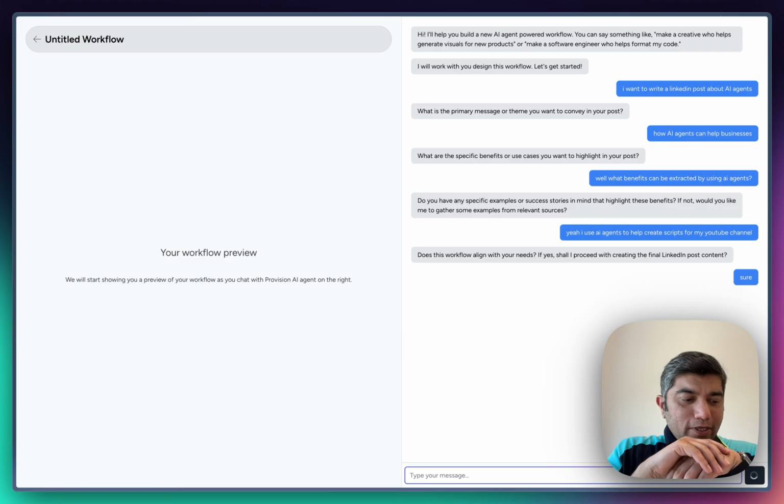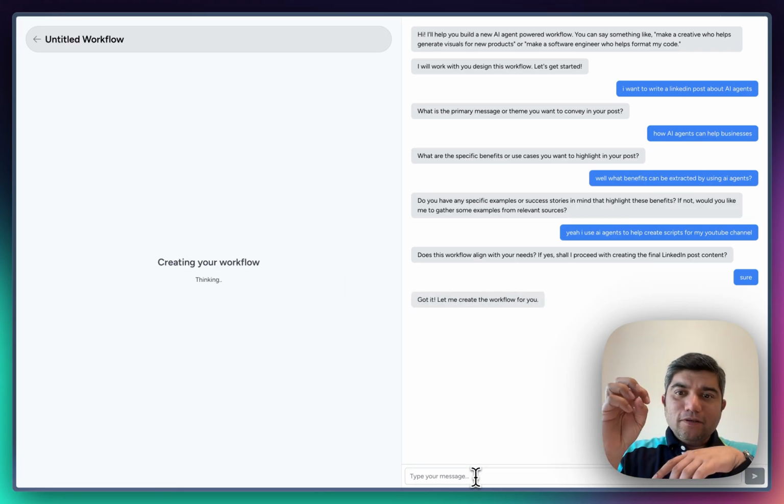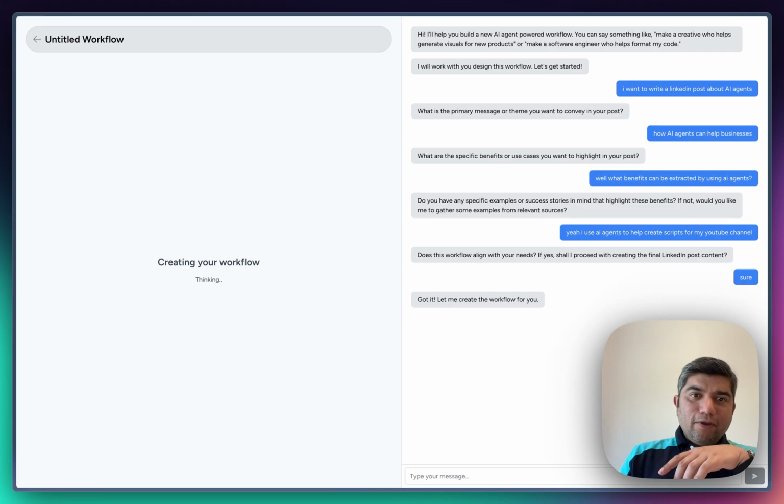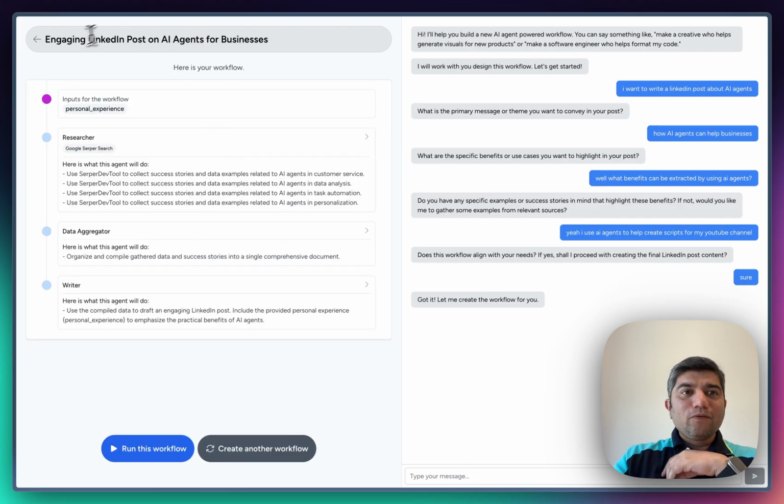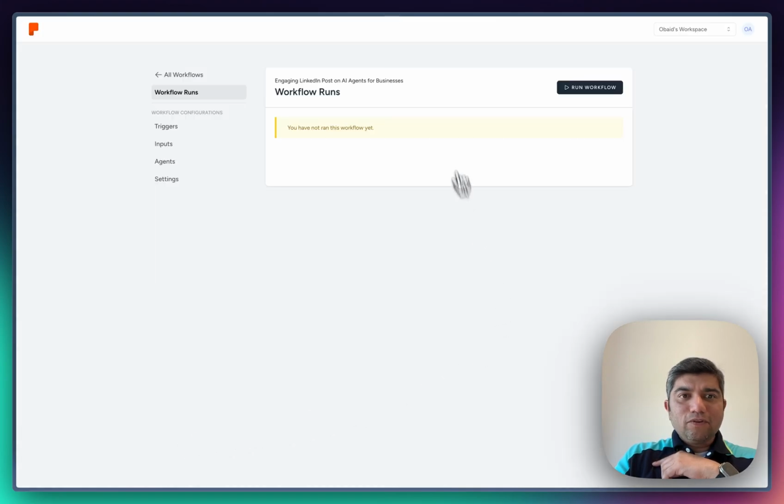At this point, our agent is going to think about the conversation we've had with it. It's going to extract the key information from it. It's going to start thinking about what agents it needs to create, what tasks those agents need to have, what tools those agents need access to. It came up with a name, engaging LinkedIn posts for AI businesses. It's going to have some sort of personal experience as an input. It has a researcher, a data aggregator, and a writer, and it should be able to do a lot of that. So let's see if we run this workflow.